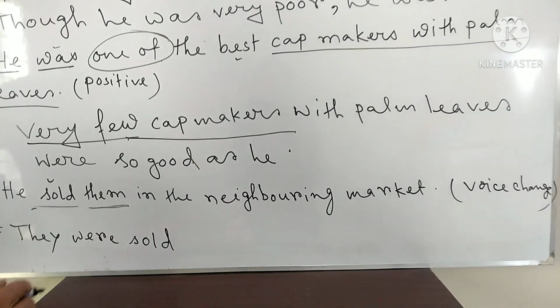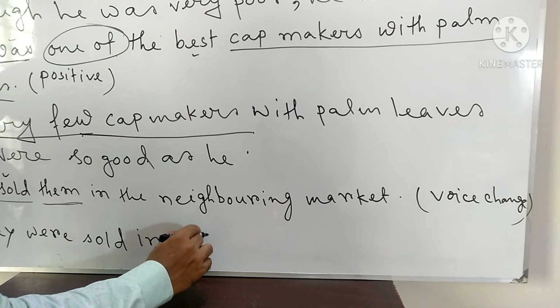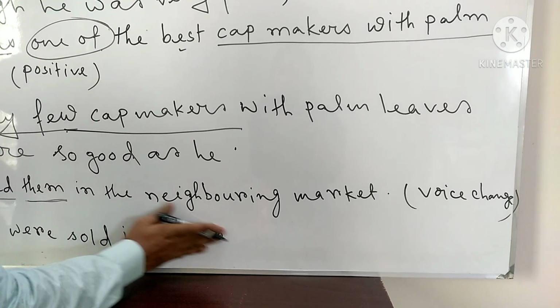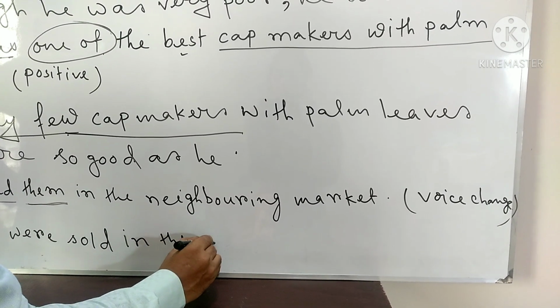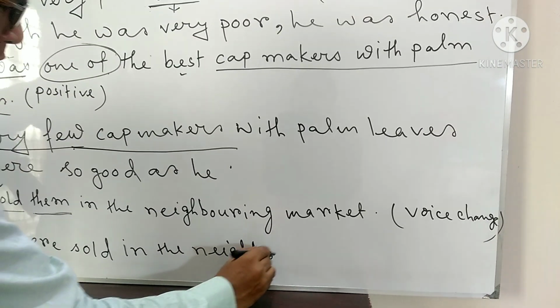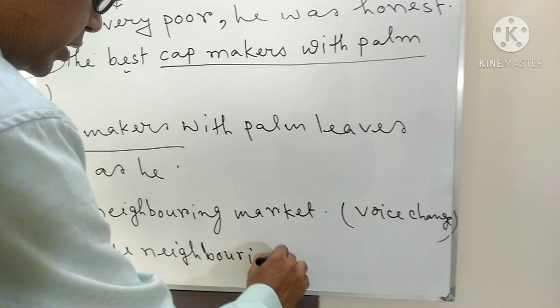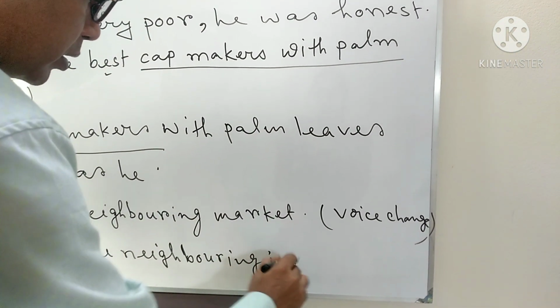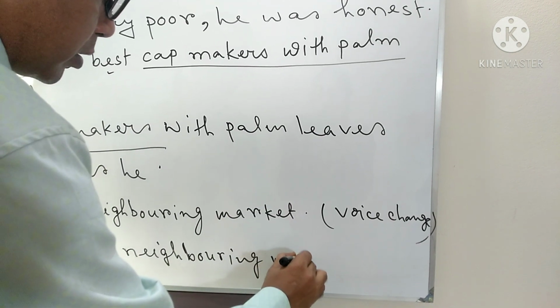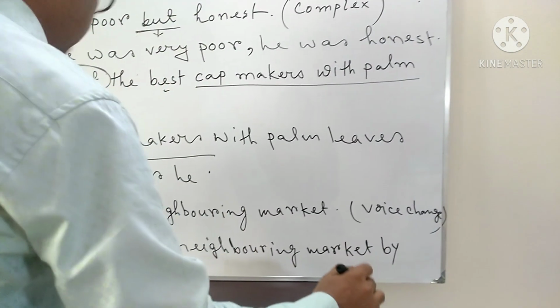They were sold in the neighboring market by him.